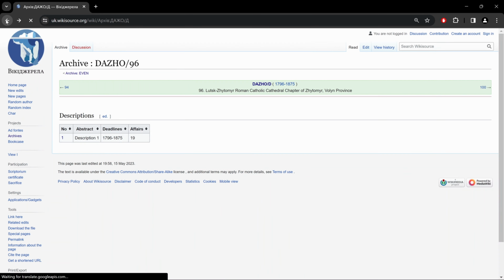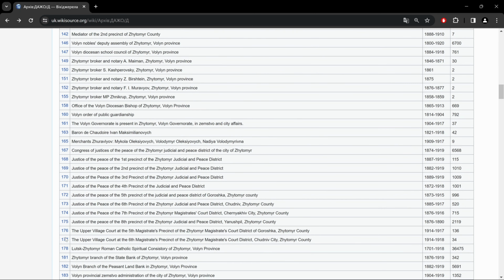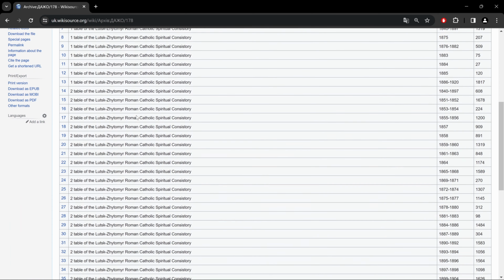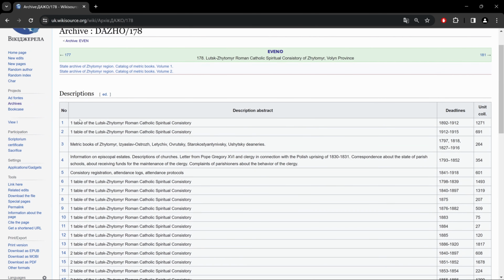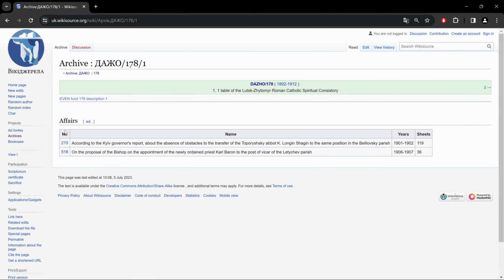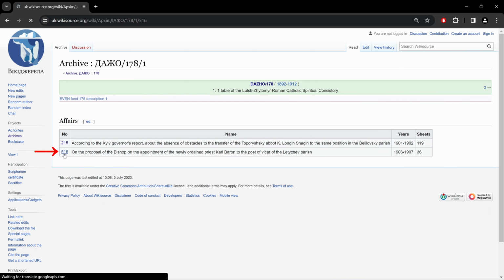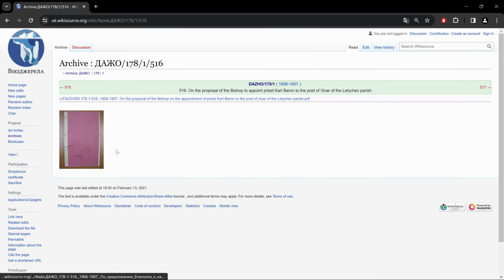Okay. Now let's scroll down to 178. Here you have the links to 2 different catalogs of metric books. And as you see underneath, we have many descriptions. Now let's take a look at the first one. 2 cases. Let's click on the first one. And we have our record book here. And 516, we have a book here too. Let's take a look at description 2. Here we have only an index.